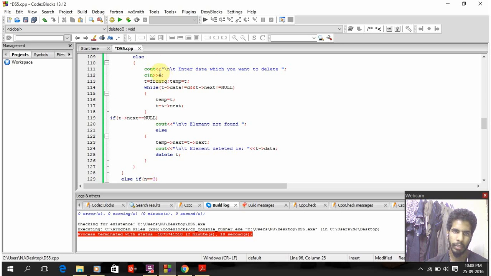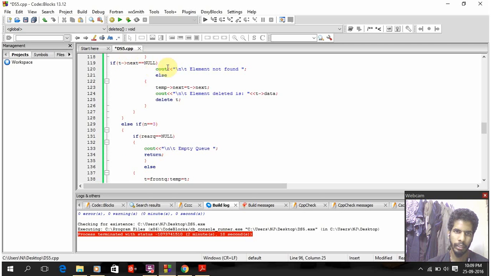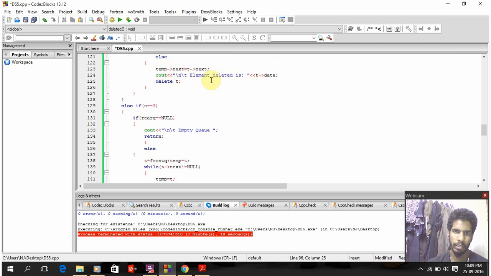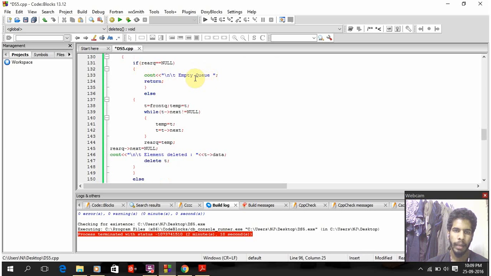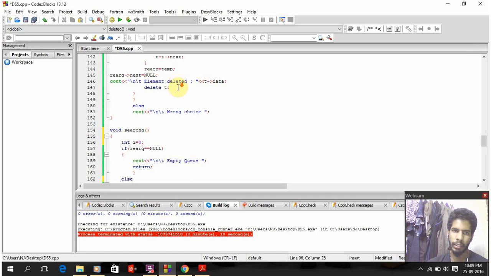The element is taken as D, and T equal to front queue, then temp equal to T. While T arrow data not equal to D, and T arrow next not equal to null, the element is deleted here. If T arrow next equal to null, element not found. And the deleted element is displayed here. And for deleting from the rear, here also I'm checking for the emptiness of the queue, and I'm deleting the element and it is displayed.